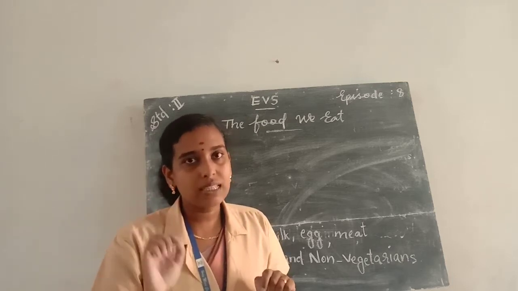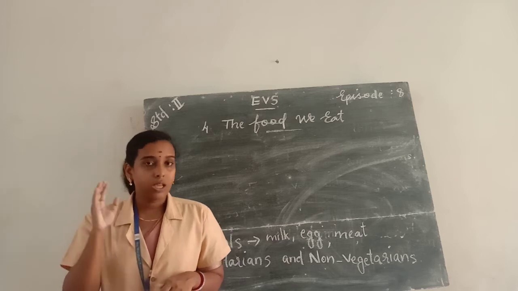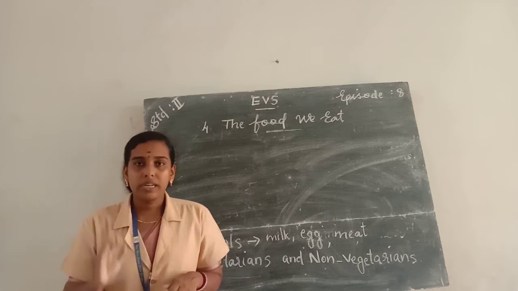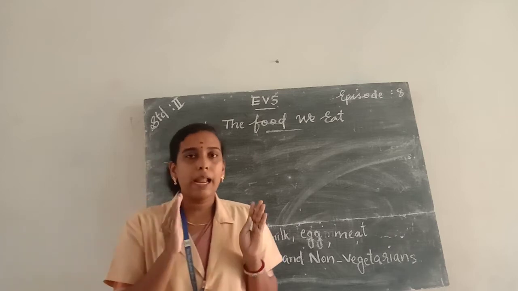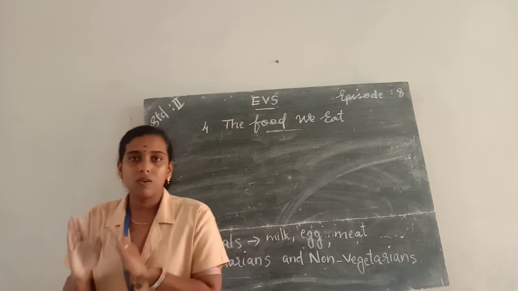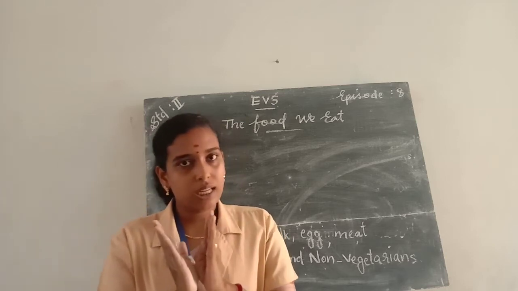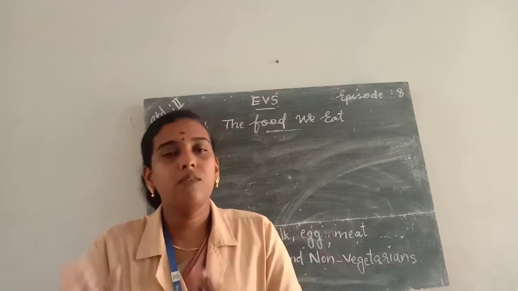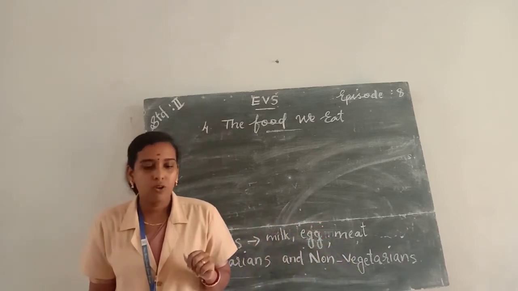And the third one is protective food. Protective foods protect us from diseases and also help us to stay healthy. Such types of food are called protective food. Examples for protective foods are fruits and vegetables. Fruits and vegetables are protective food.